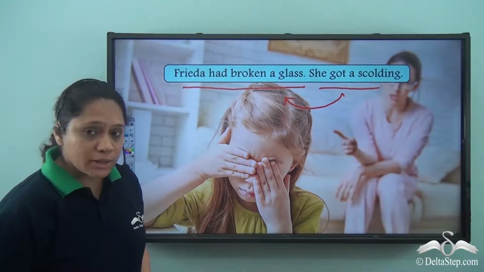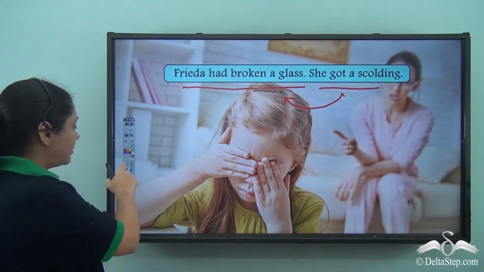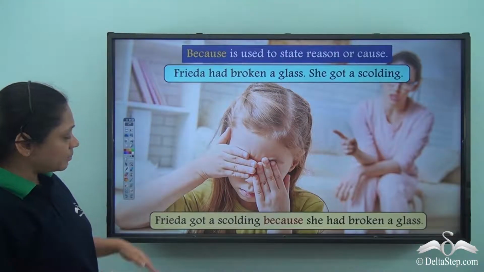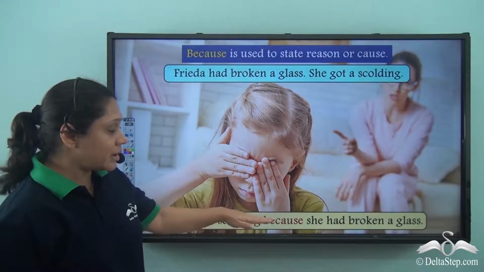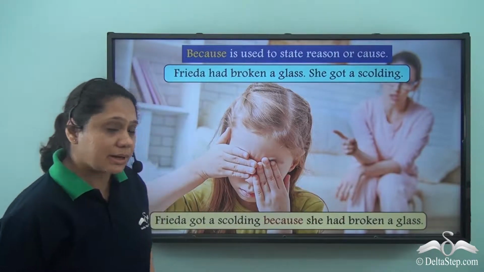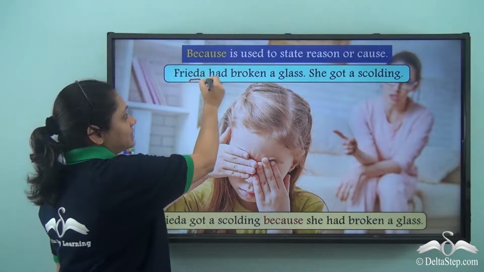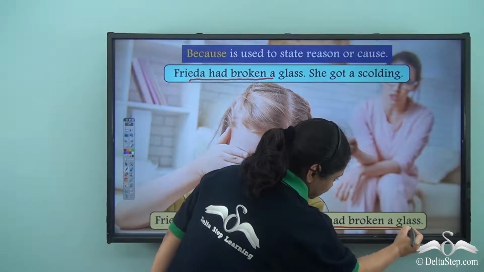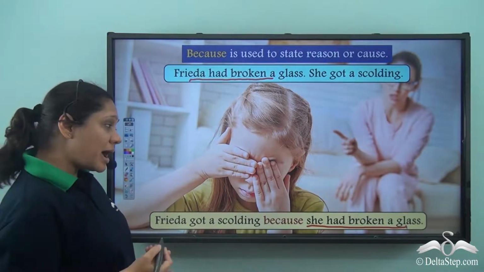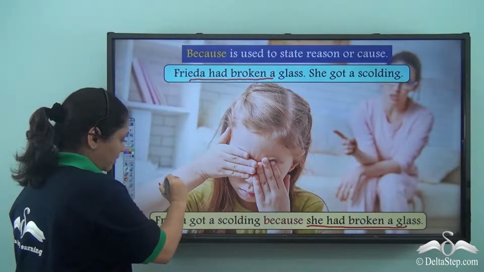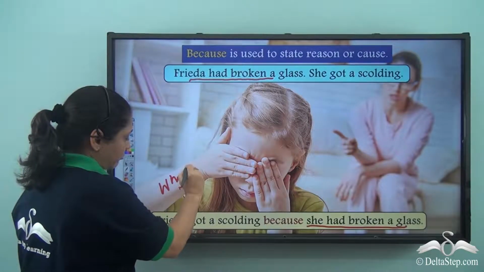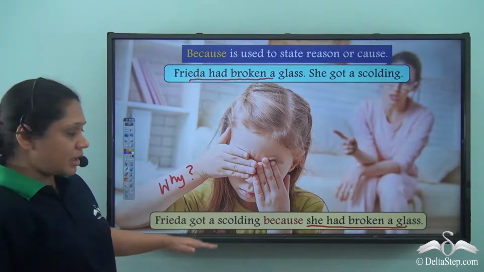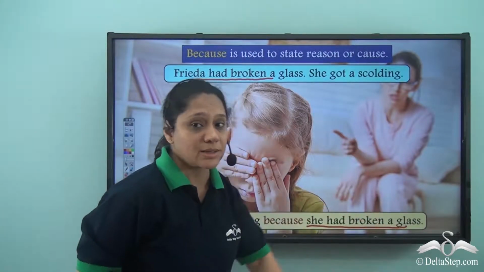So, how will we join the sentences? We will join and write Frida got a scolding because she had broken a glass. Again, the reason is being written after because it answers the question why. Why did she get a scolding? Because she had broken a glass.